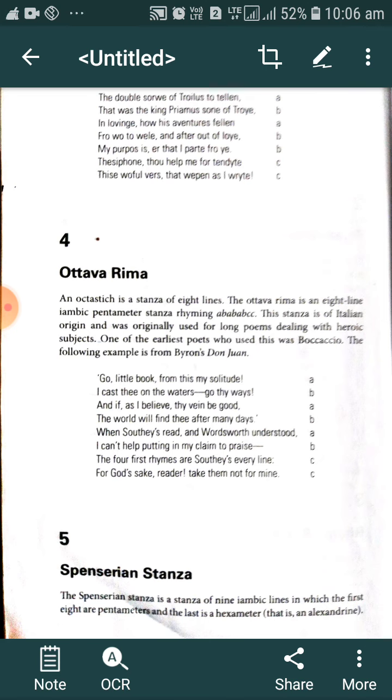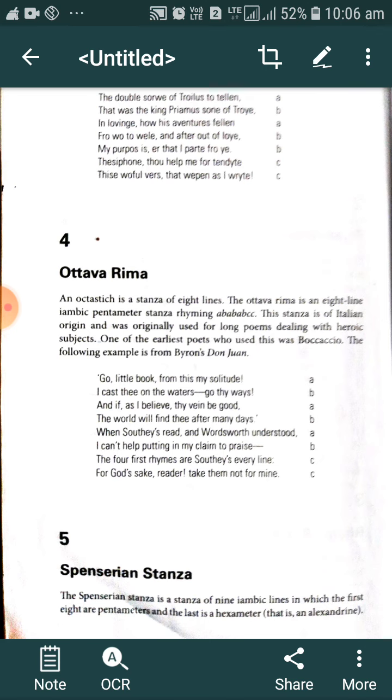Heroic means the heroes; generally the things that can only be performed by heroic personalities having extraordinary talent, intellect and power. To describe those heroic activities, such heroic poetries were written, and to write those longer heroic poetries in Italy, this stanza form was used.